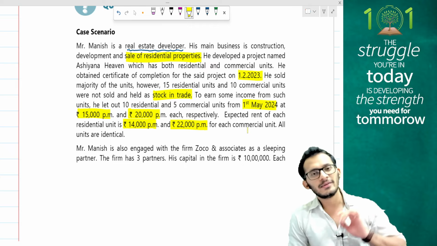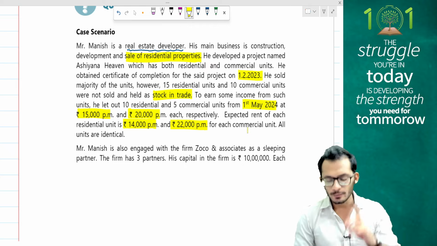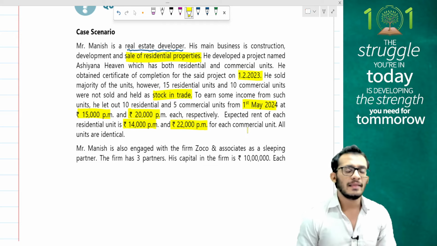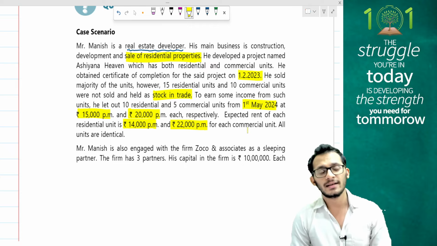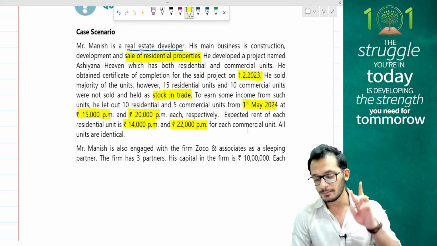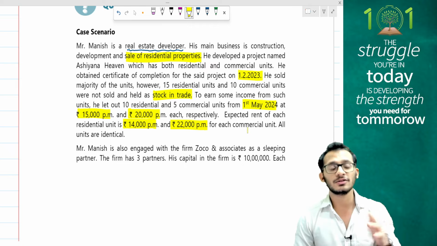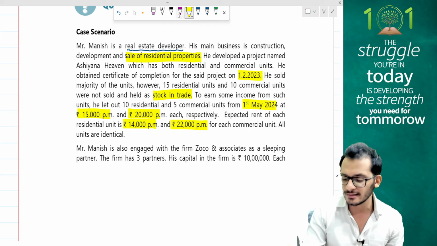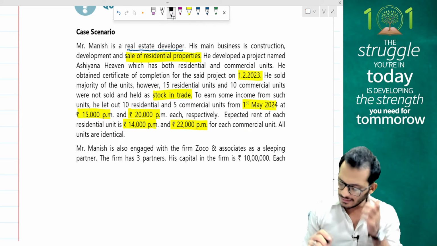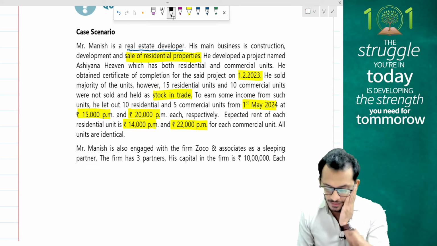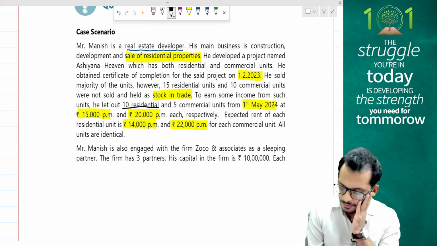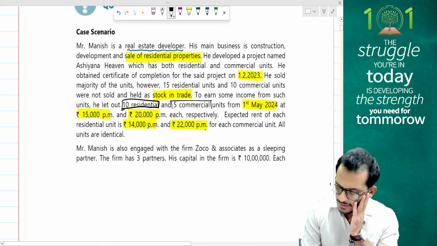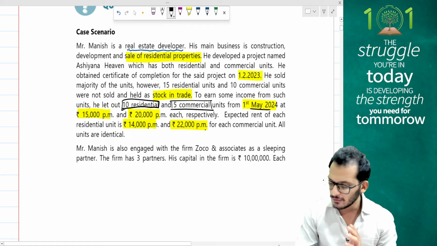Yes, I think with this we can already answer question number 1 and question number 2. Notice question number 1 says that Mr. Manish is a real estate developer and they're trying to understand what is the income which is going to be taxable for him. People, as a real estate developer, whether he owns a residential unit or a commercial unit, both are going to be under house property. There is nothing which is going to change in that as a model syllabus, and therefore let's look at how many properties did he let out. He had let out 10 residential house properties and 5 commercial house properties, that too only from 1st May 2024.